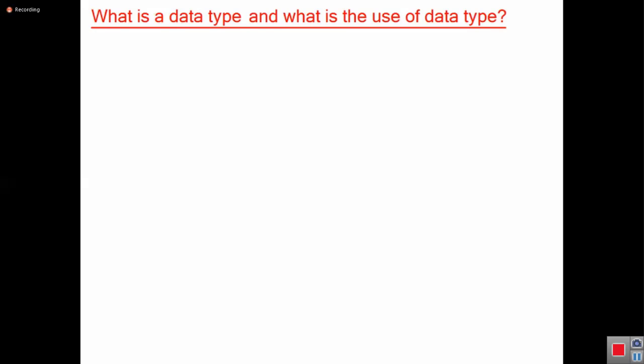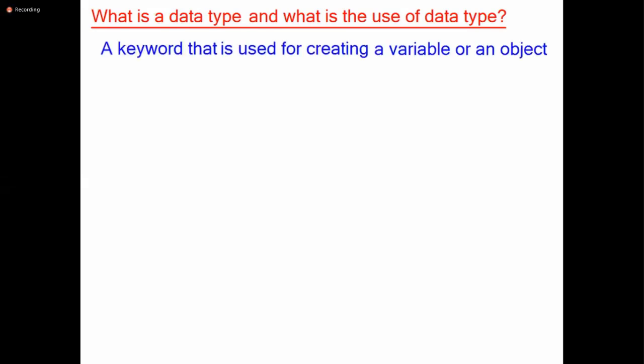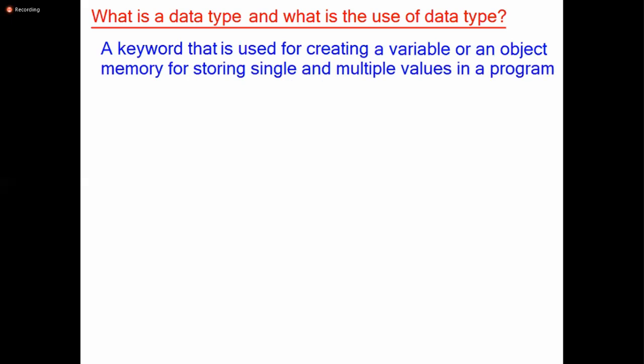What is a data type? A keyword that is used for creating a variable or an object memory for storing single and multiple values as one group in a program is called a data type. So data type is a generalized word.